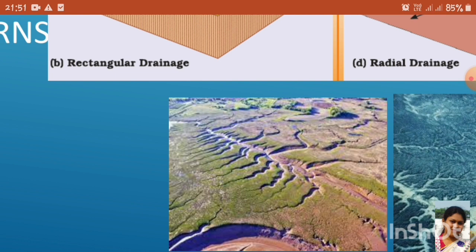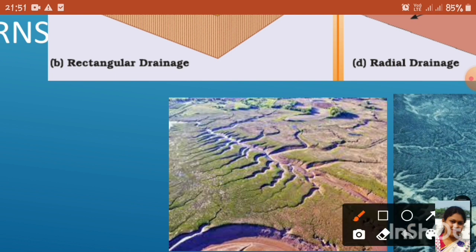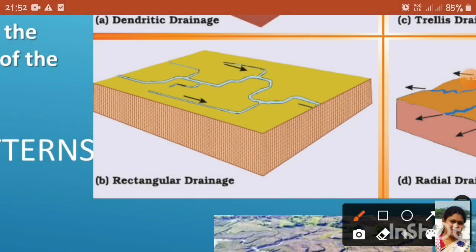Next, here the tributaries flow roughly parallel to each other. Here we can see the tributaries are parallel to each other, and in the Chotanagpur Plateau region we can find trellis drainage pattern.